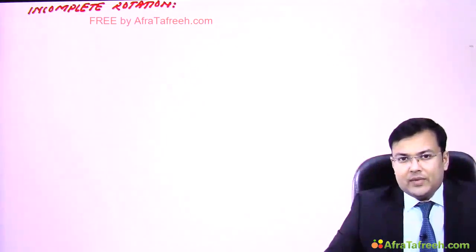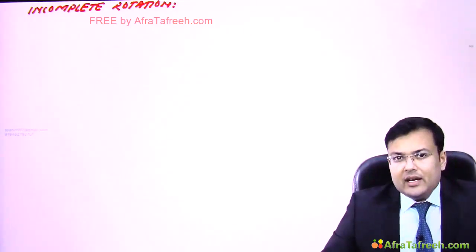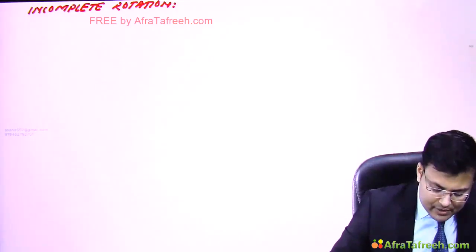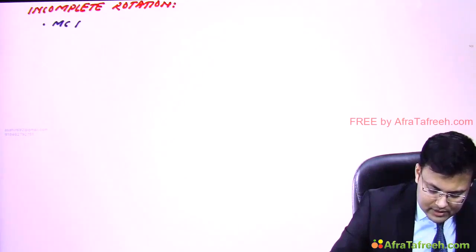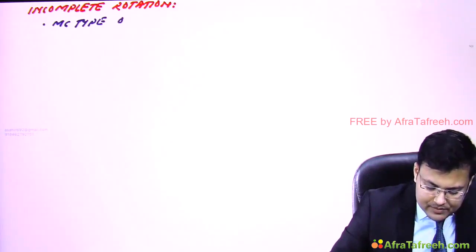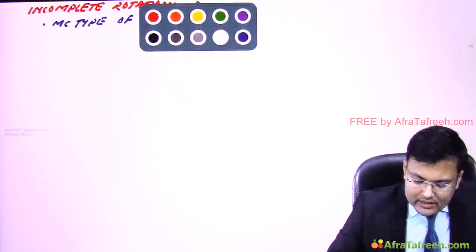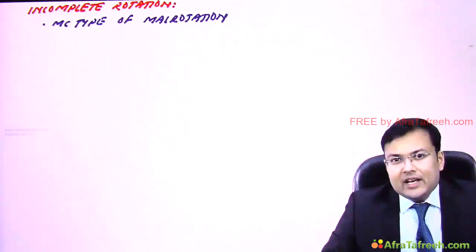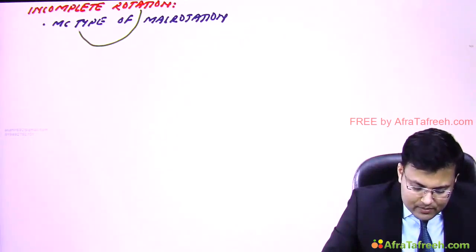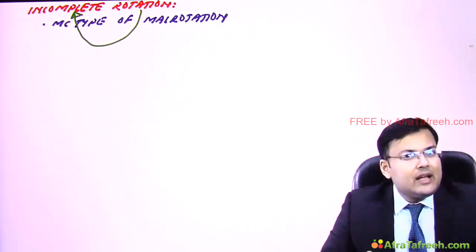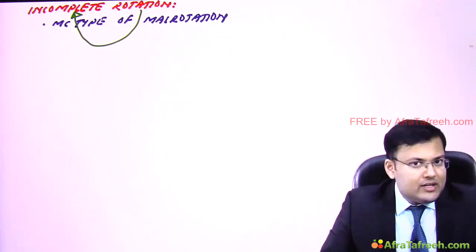Now see incomplete rotation. We discussed that incomplete rotation is the most common type of malrotation. And it's written what? That rotation is incomplete. So what is incomplete?